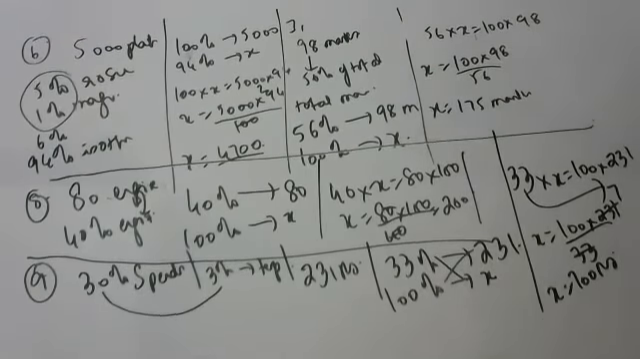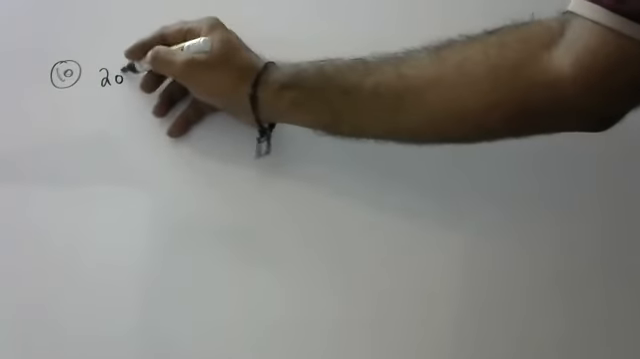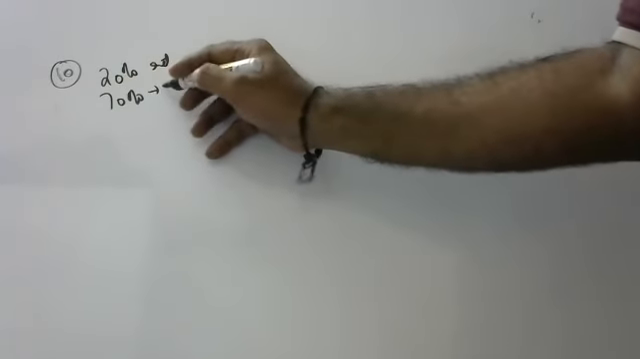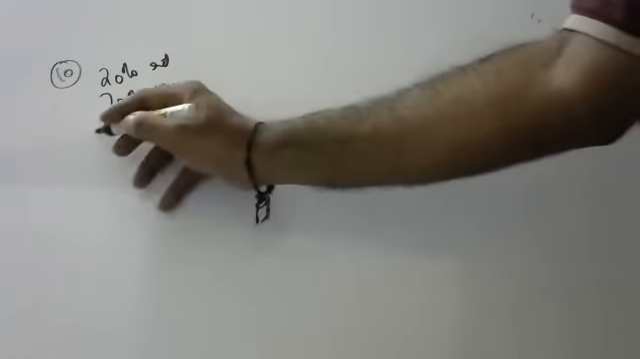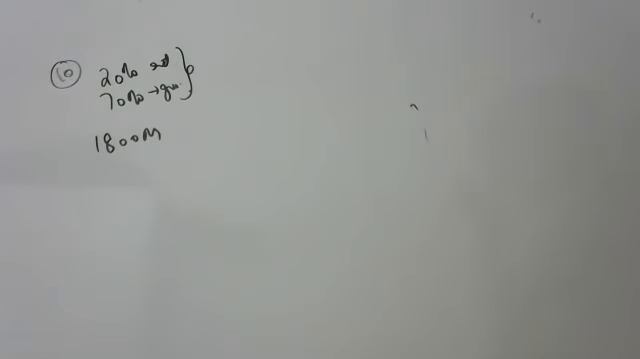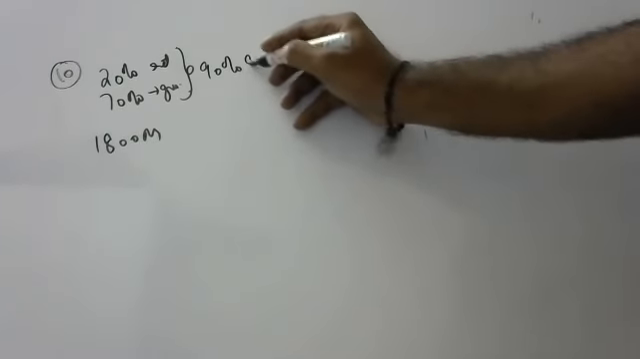Okay, last sum. Sujit, tell me the last sum for the day. Out of total income, Sharma spends 20% on house rent, 70% on groceries, etc., and saves 1800 rupees after spending. What is his income? 70 plus 20 is how much? 90%. 90% is spending.